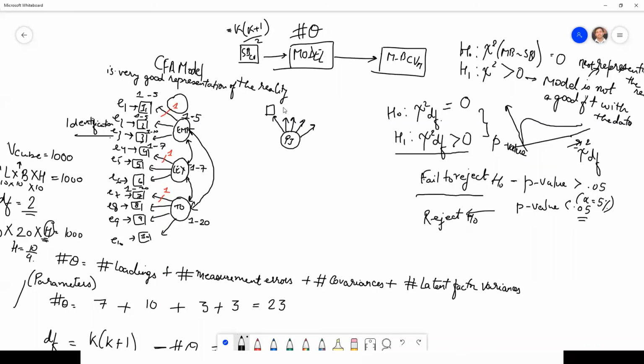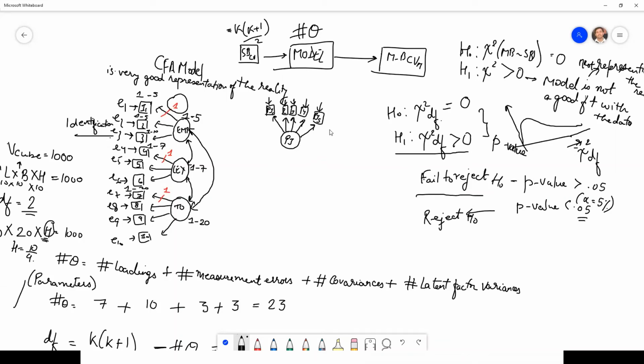We will estimate a model for PJ. We have 5 items in our data set, right? These arrows represent measurement errors associated with the items. This is PJ1 and PJ5. You have 2, 3, and 4 here.